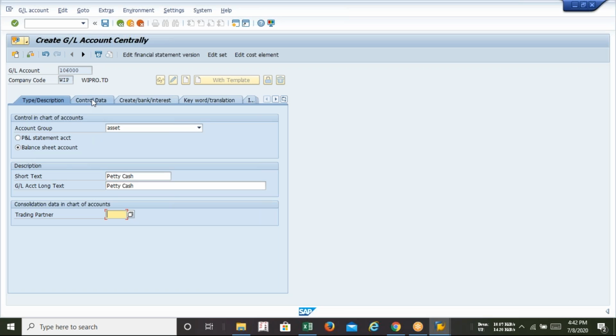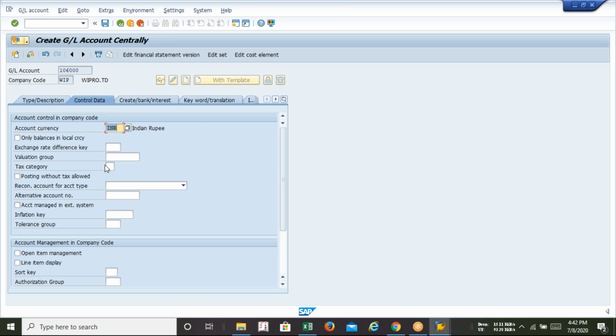It's called control data. In control data, account currency INR comes automatically. You have to tick only balance in local currency. Okay. Then exchange rate difference. We are not dealing in foreign exchange, so for exchange rate, nothing shall be selected. Valuation group also will have nothing selected.